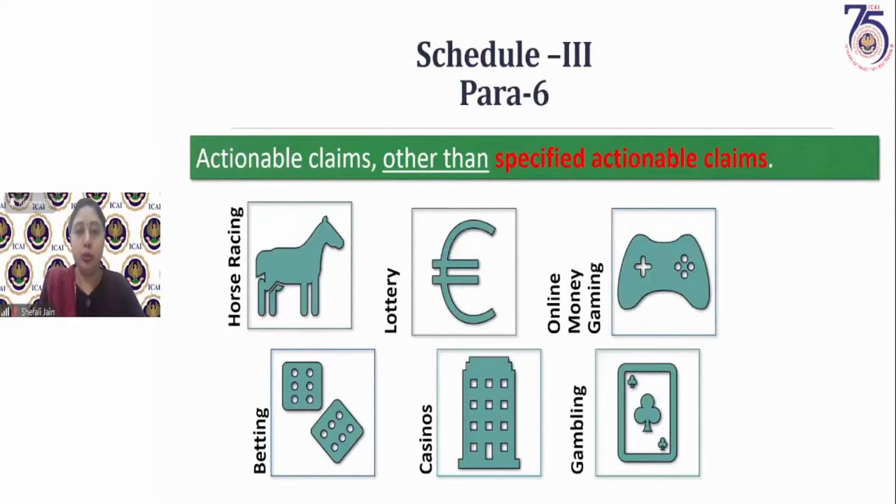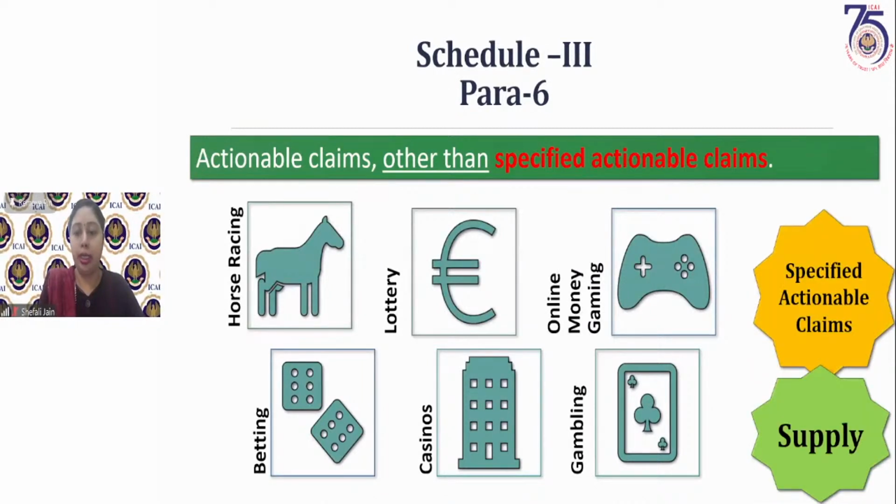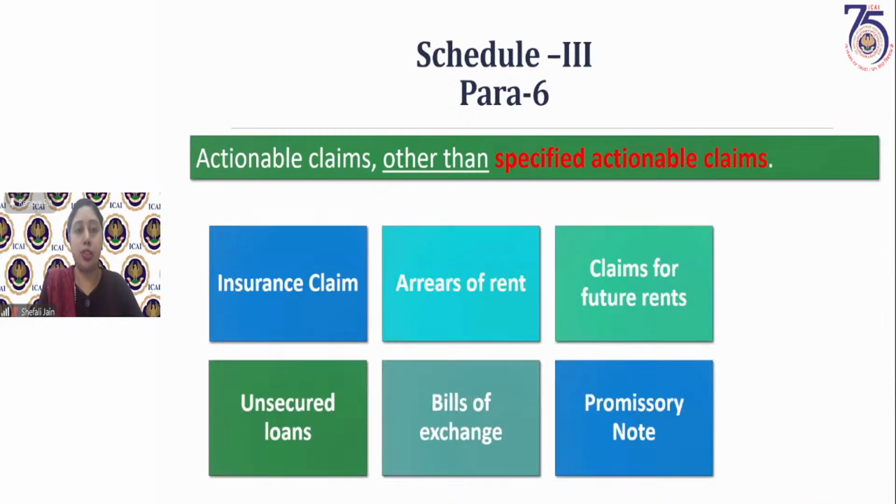So let us first of all go through those examples which are not actually taxable under GST, but are actionable claims. For example, an insurance claim. You have taken an insurance policy, and, for example, your car gets damaged, then you will claim the insurance amount from the insurance company. Now, this money the insurance company owes to the insured person. In case the insurance company does not pay that amount, that person can sue the insurance company in a court of law. This is an actionable claim. But this actionable claim is not within the purview of GST under GST law, we'll see that.